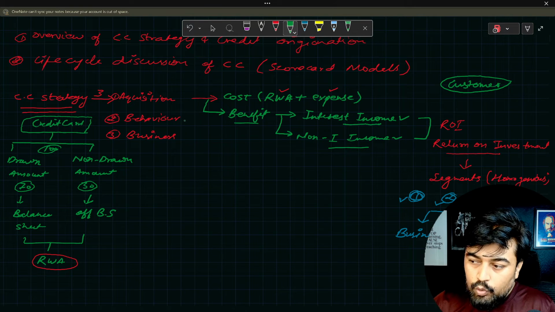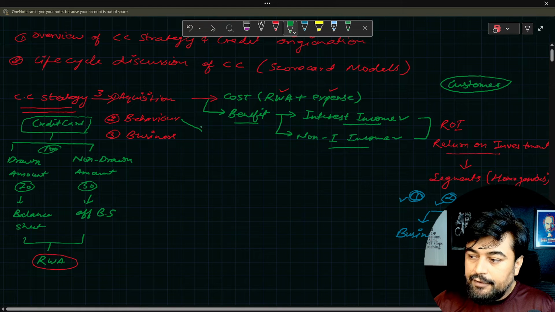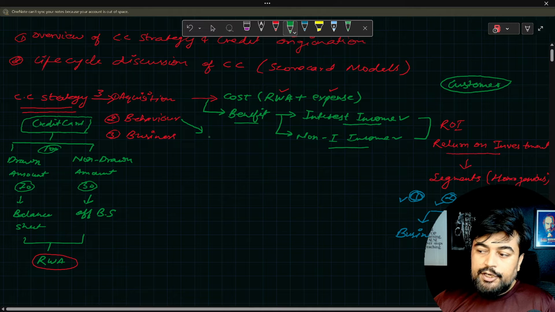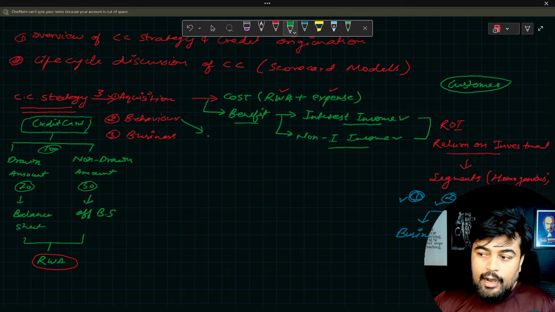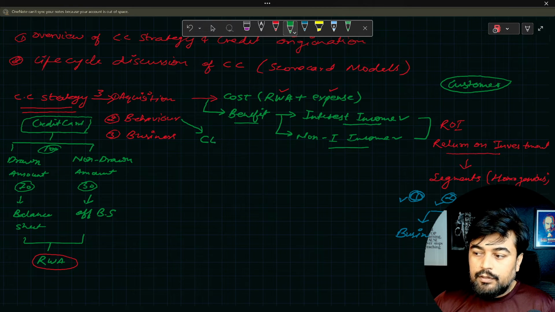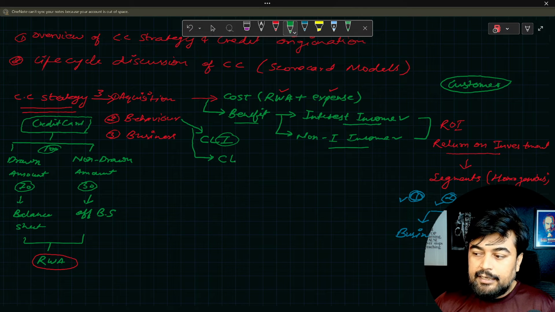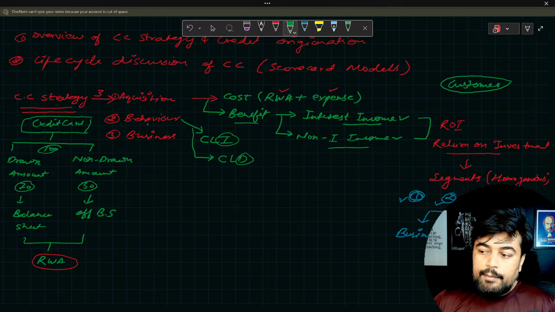Now let's talk about the behavior strategy. In behavior, there are only two things you are trying to do. Either you will do the credit limit increase, I stands for increase, or the second thing in the behavior would be credit limit decrease. Why so? Because if the behavior of the customer is good, so you can increase their credit limit.